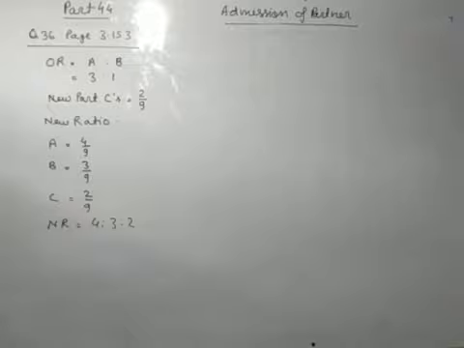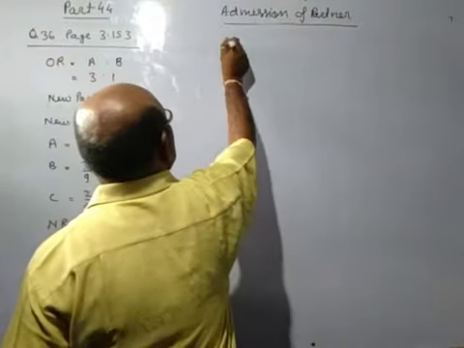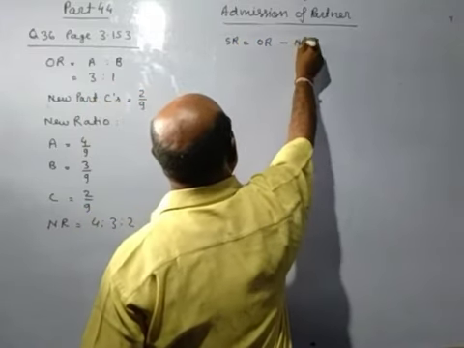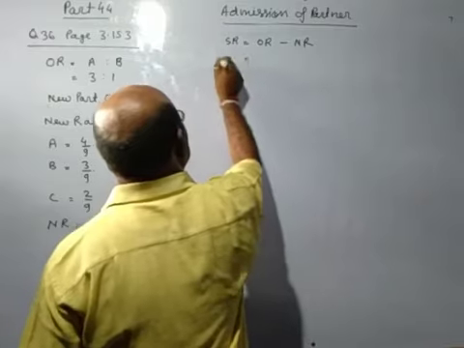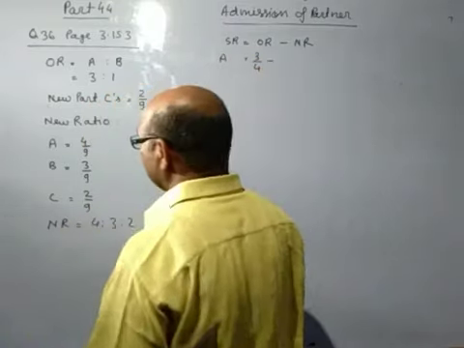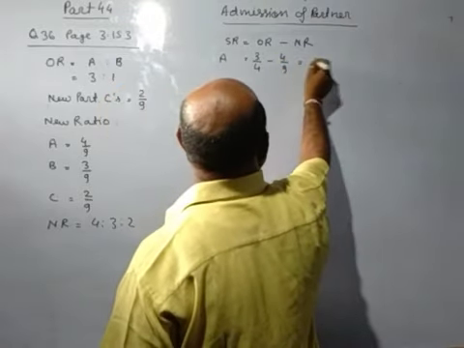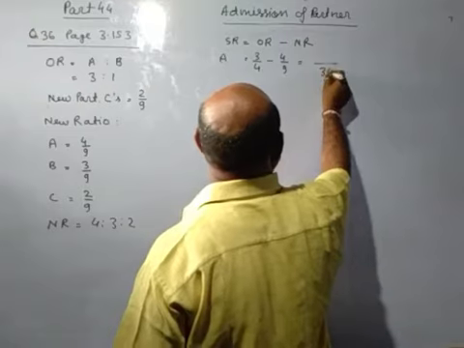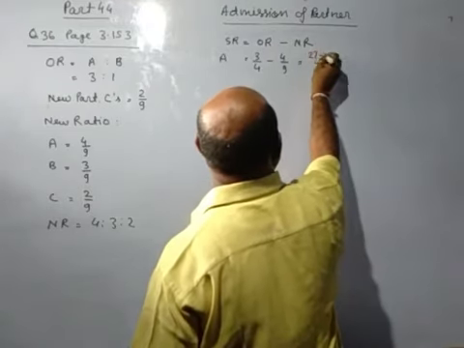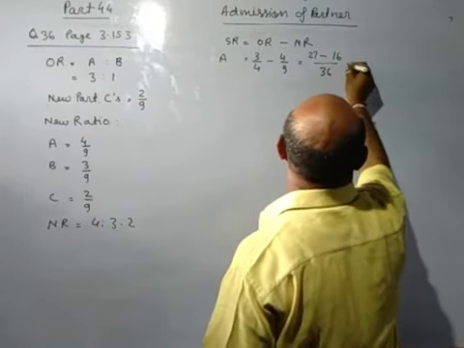Now you can calculate the sacrificing ratio. Sacrificing ratio equals old ratio minus new ratio. So A's old ratio is 3/4 minus A's new ratio 4/9. LCM we will take 36: 4 9s are 36, 9 3s are 27, 9 4s are 36, 4 4s are 16.